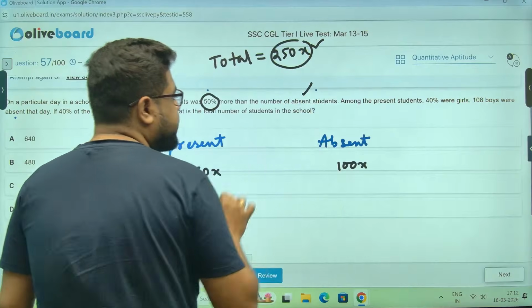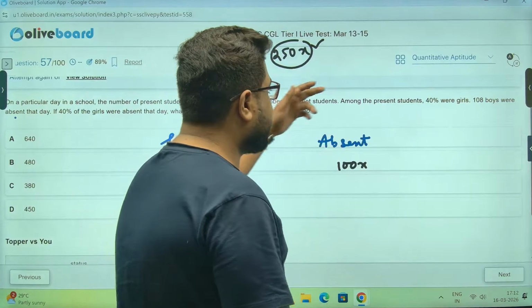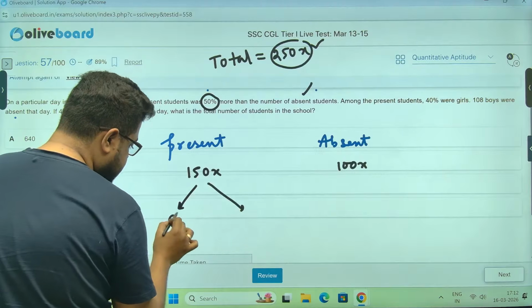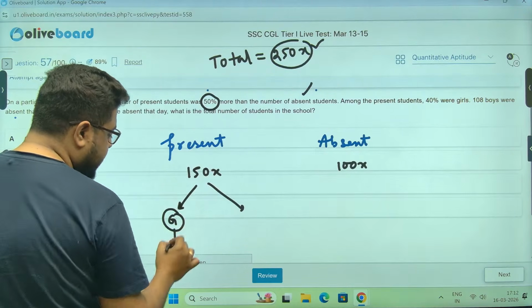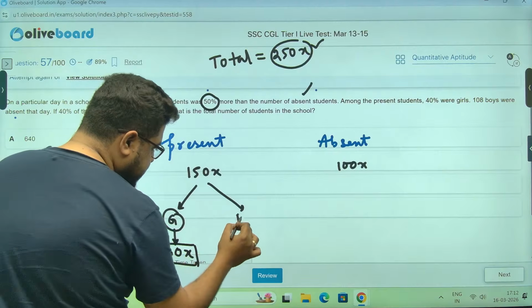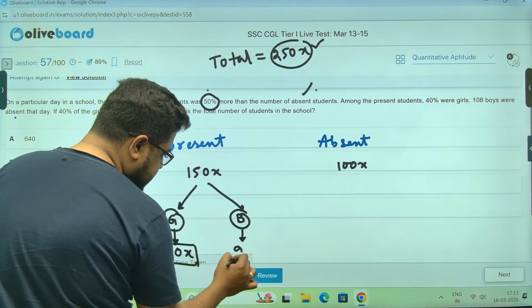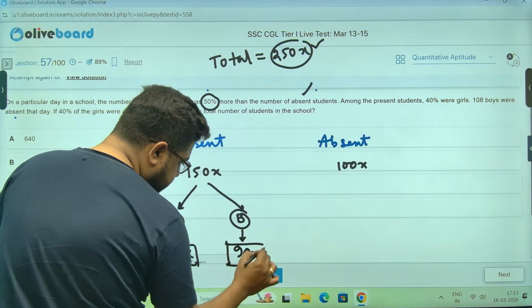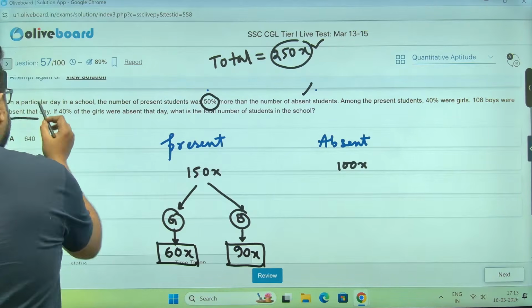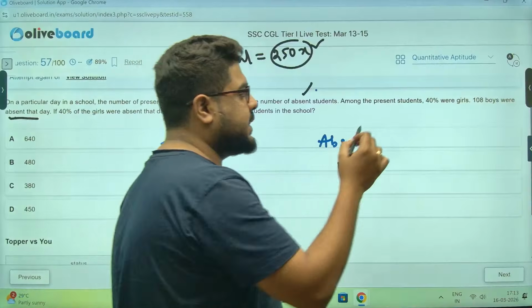Among the present students, 40% were girls. So 40% of 150x is 60x girls, and the remaining boys are 90x. Now, 108 boys were absent that day. I'll make an equation with that value.